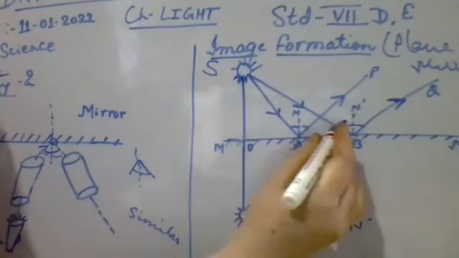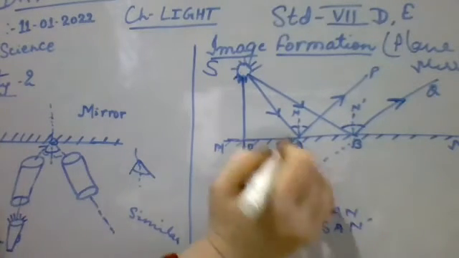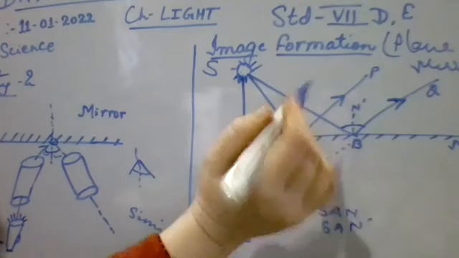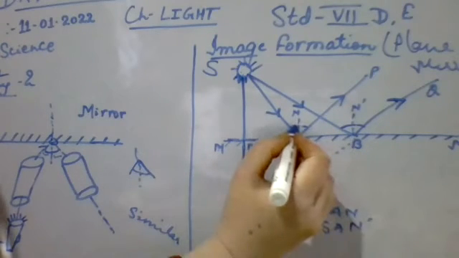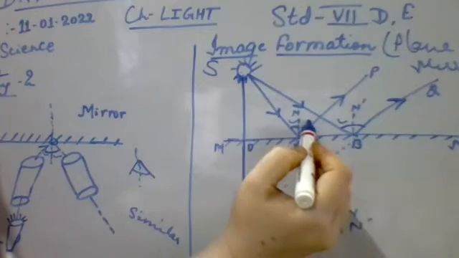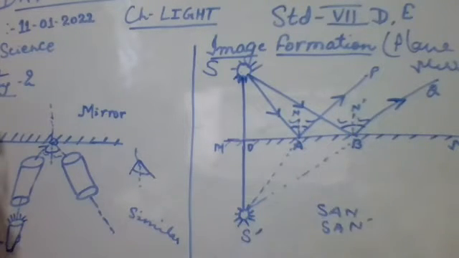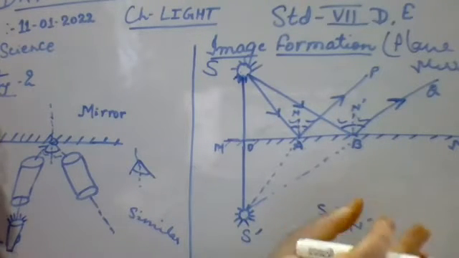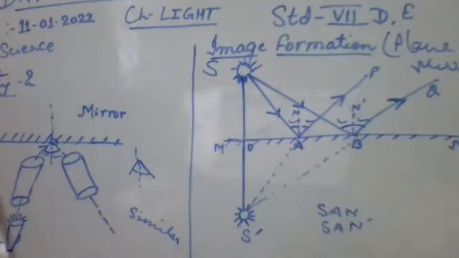Here in both cases, you are seeing that the reflected angle is equal to the angle of incidence. This angle and this angle are of the same measurement. Both the angles are of the same measurement.